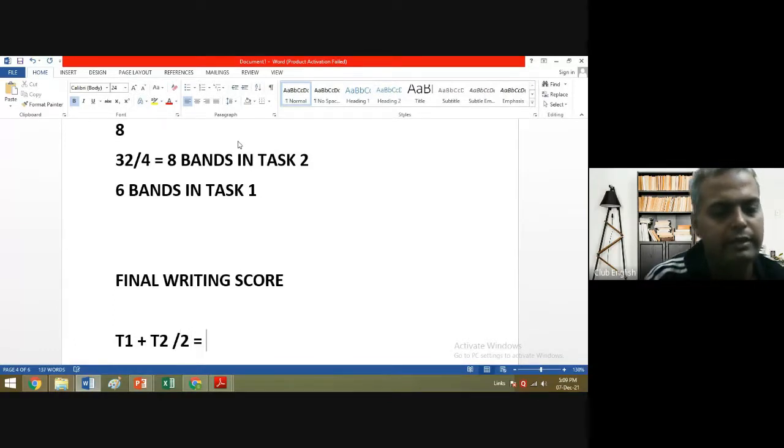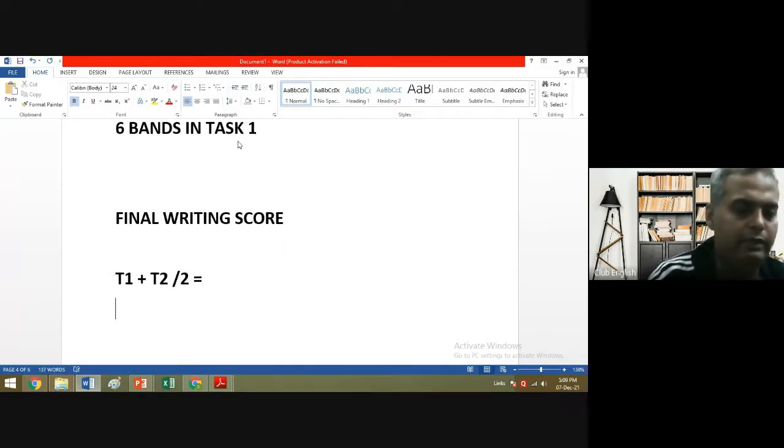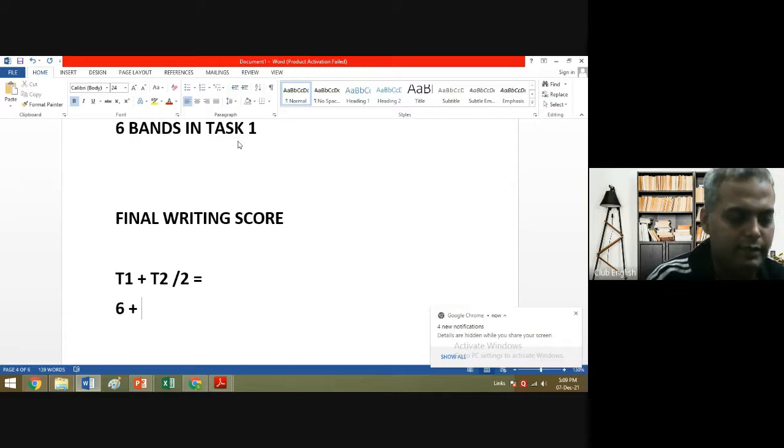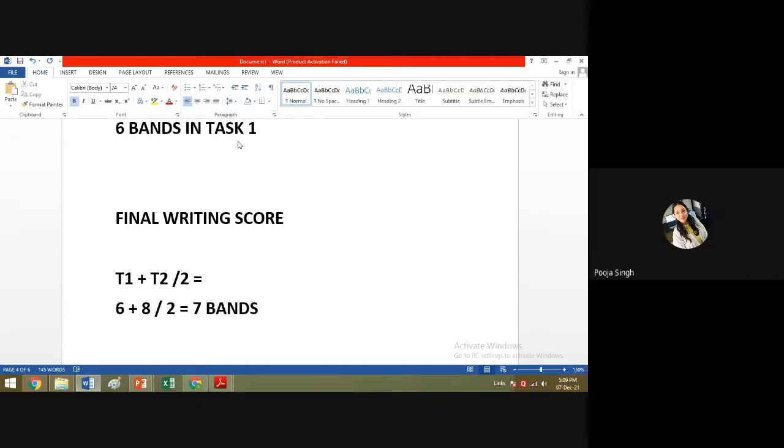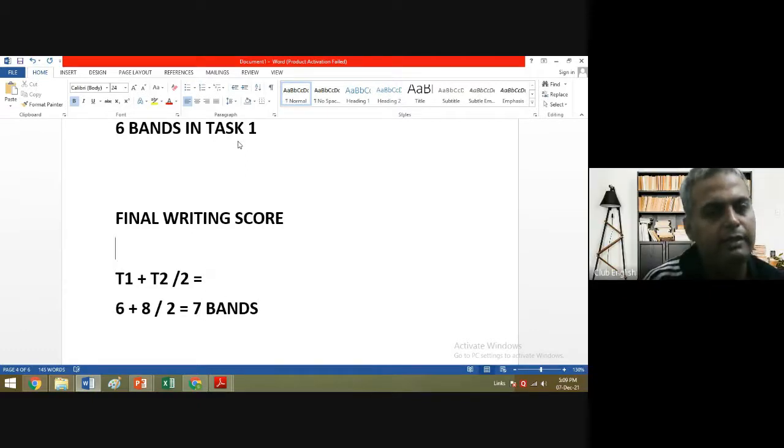The average. So suppose you have got a 6 band in task 1, plus you have got an 8 band in task 2. So what will be the average? Tell me. 8 plus 6 by 2. What would it be? 7. 7.